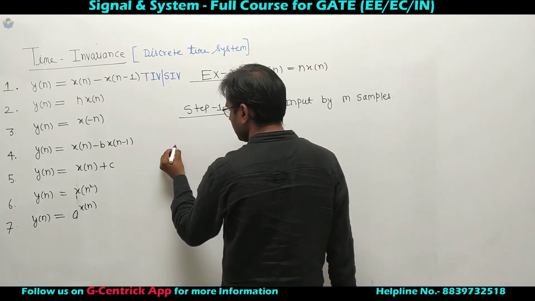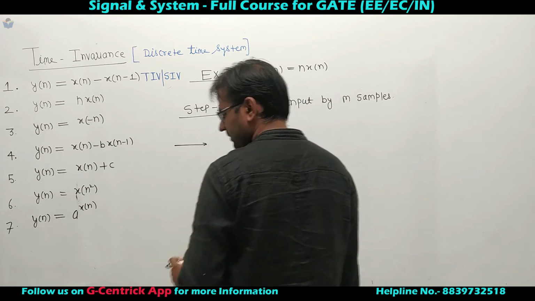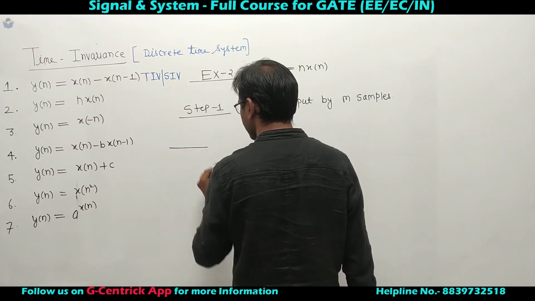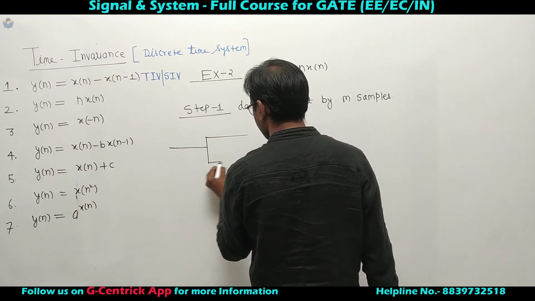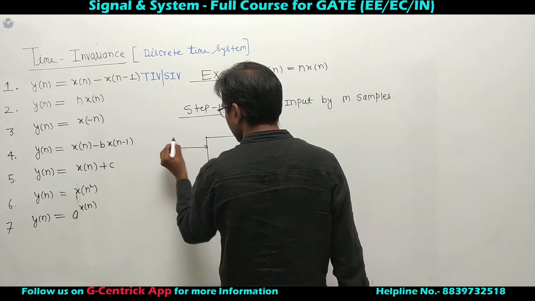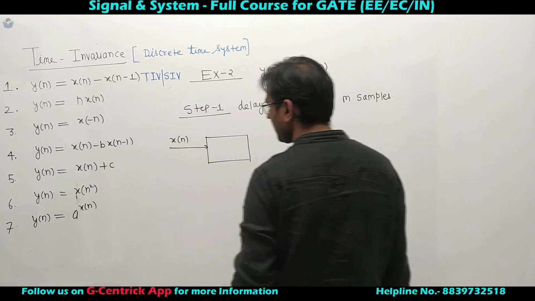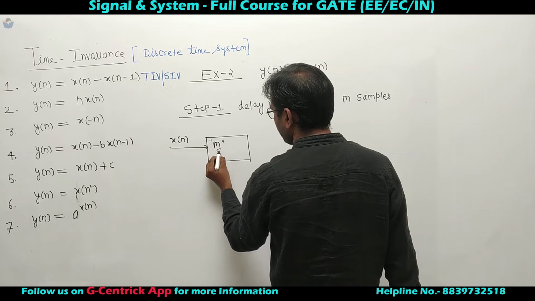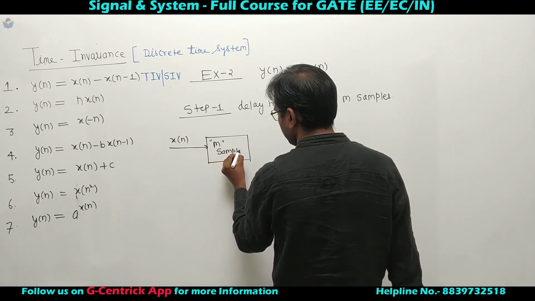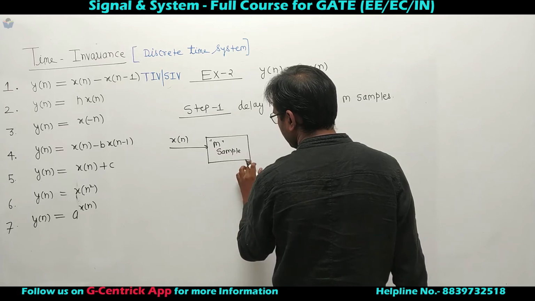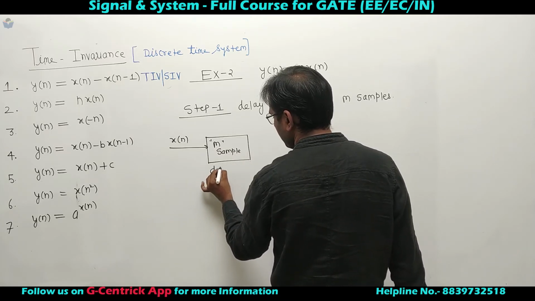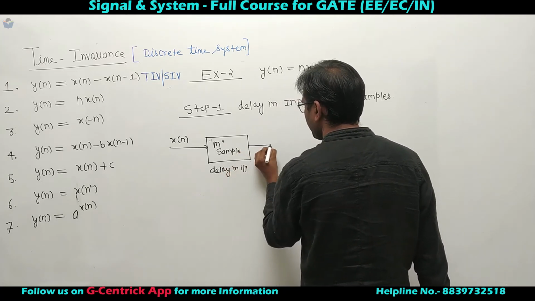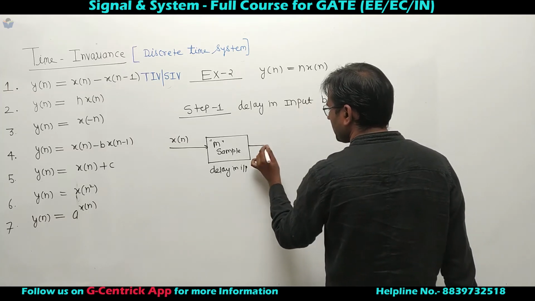So this is my input, x of n, and I am applying a delay by m samples. So the input is delayed. Now let's observe the output.